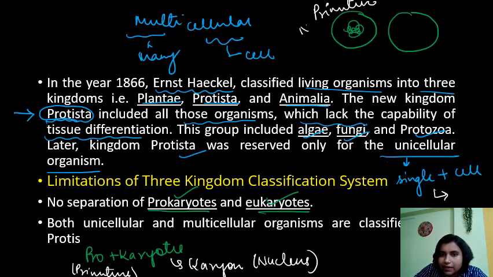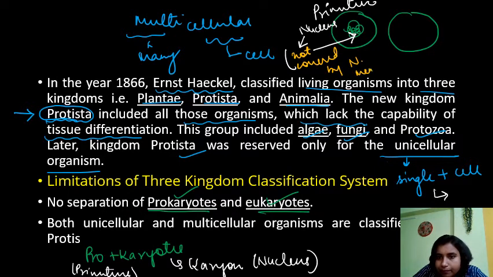Primitive nucleus means what? The nucleus is not covered by a nuclear membrane. Clear? But in case of a eukaryotic cell, you see this is a nucleus.